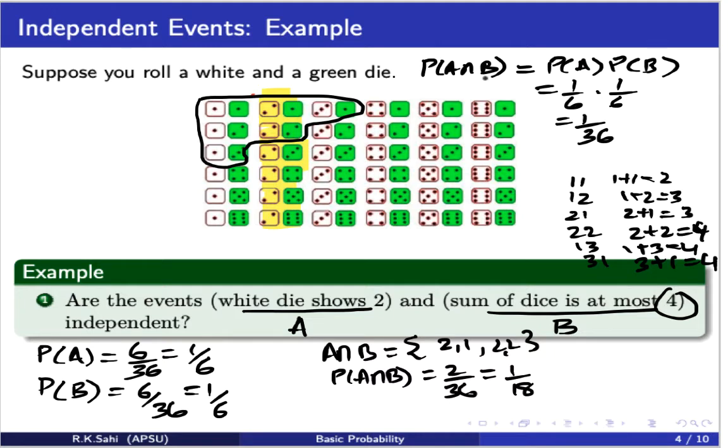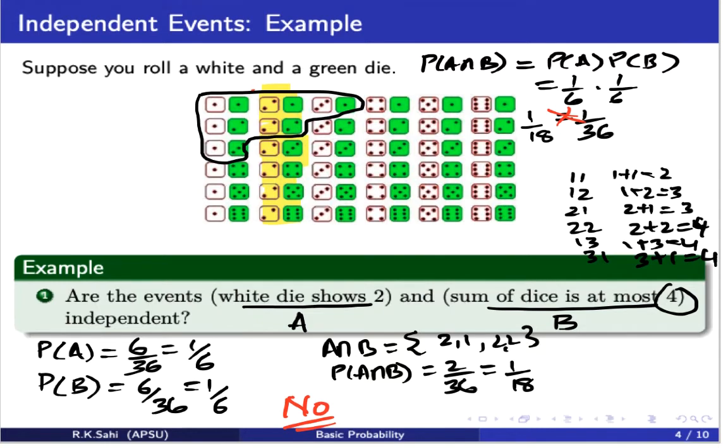Whereas A intersection B is what? 1 over 18. Now, can 1 over 18 be the same as 1 over 36? Nope. So, what does that mean? That's not possible. So, these events are not independent. The answer is no. Okay. Moving further.